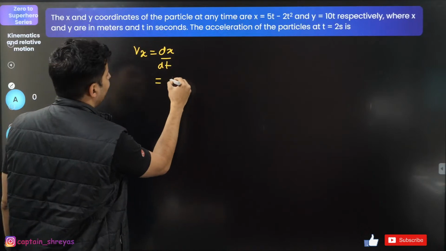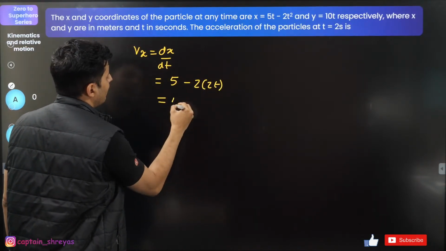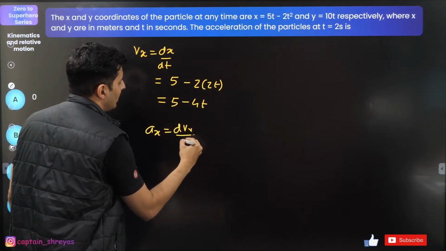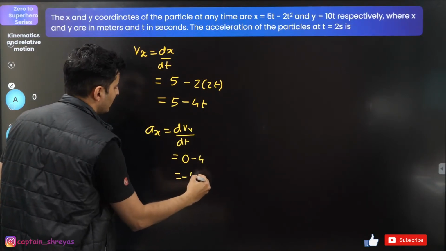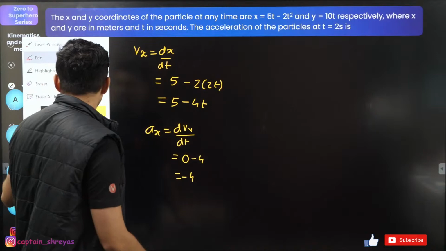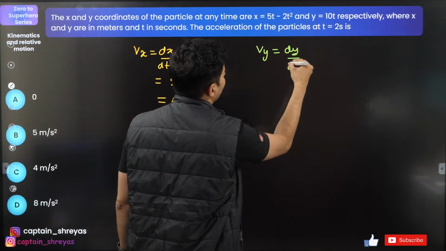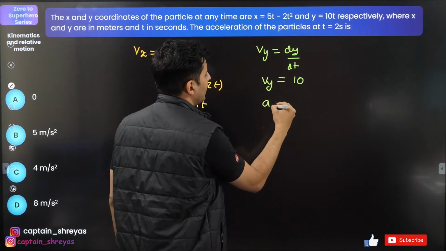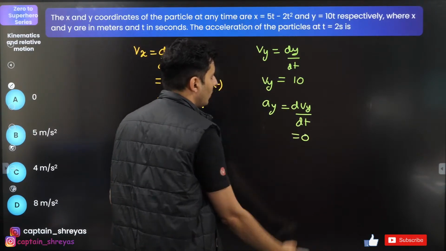So that will be 5 minus 2 into 2t, which is 5 minus 4t. Ax will be the derivative of x velocity. So it will be 0 minus 4, which is minus 4. Okay. Similarly, do for y. Vy will be dy by dt, which means it will be 10. That means acceleration in the y-axis, which is dvy by dt, will be 0.